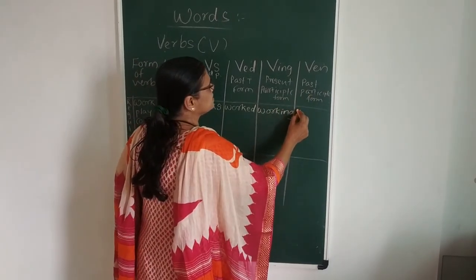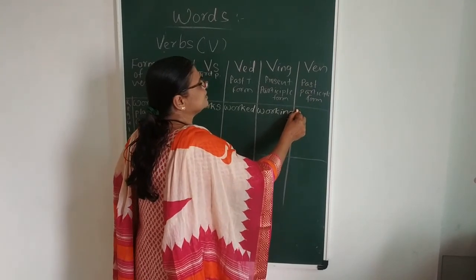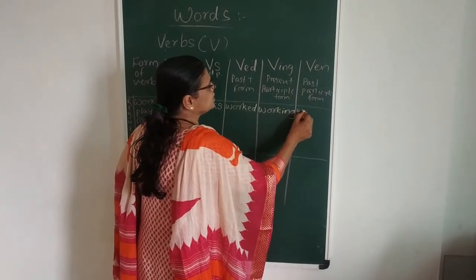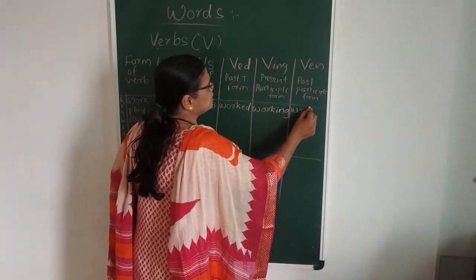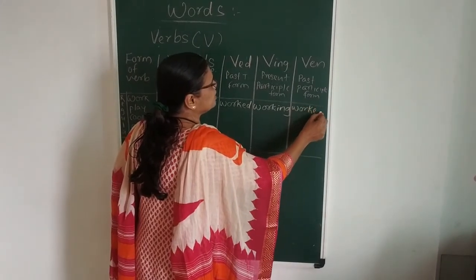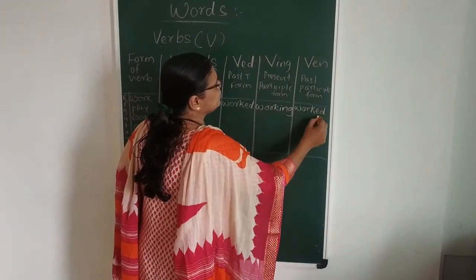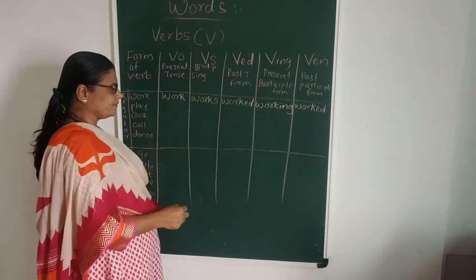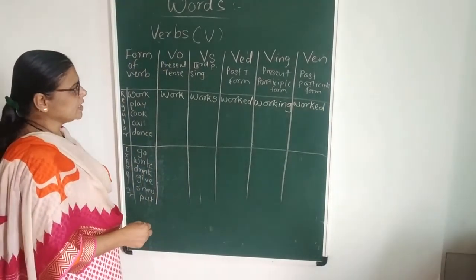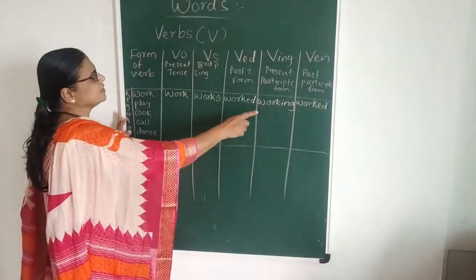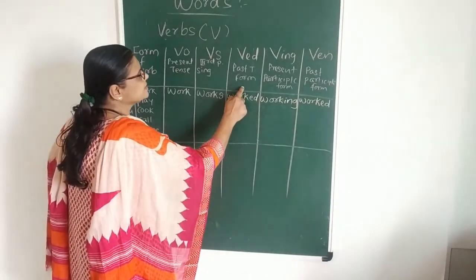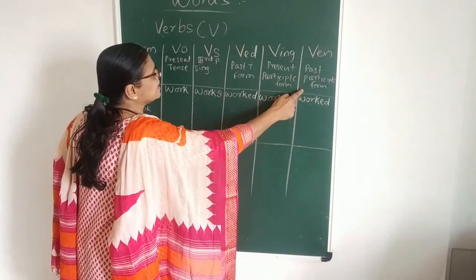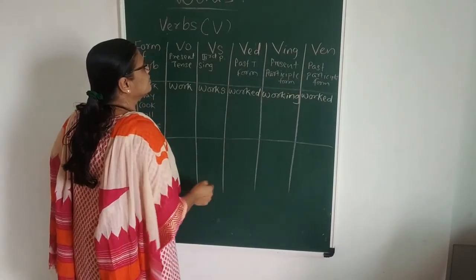Then the last one is VEN, where we attach en to the verb. Here it is a regular verb, so instead of en we attach ed, that becomes worked. In case of regular verbs, we attach ed in past tense as well as in past participle form.